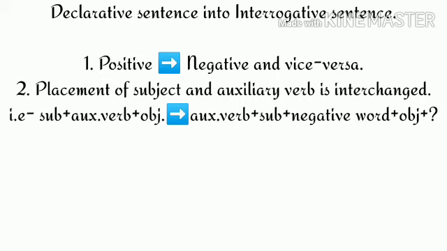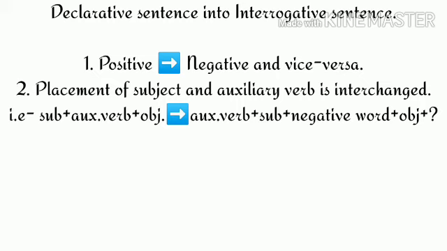For example, if in affirmative sentence subject, verb, auxiliary verb and object is given, we have to interchange the places of subject and auxiliary verb. That is, auxiliary verb will be placed in the beginning of the sentence and after that we'll place the subject.